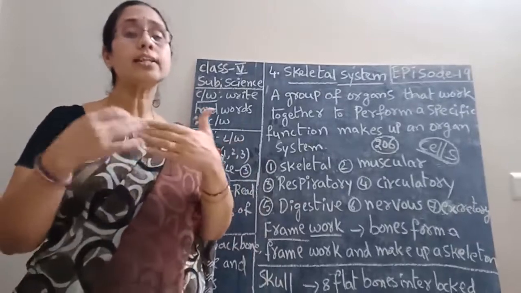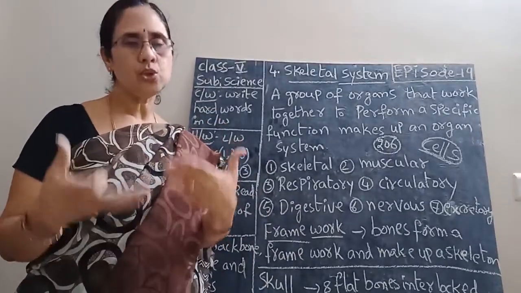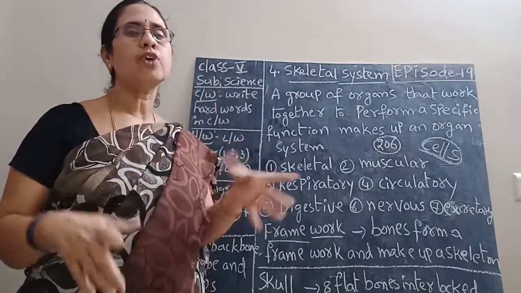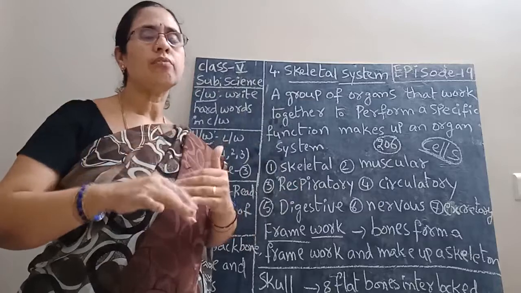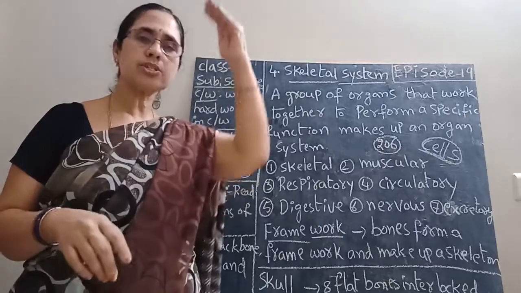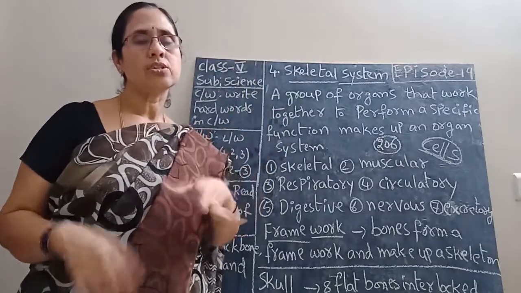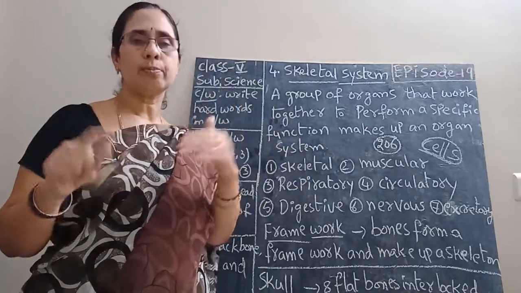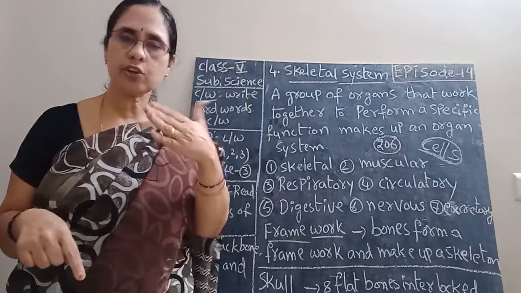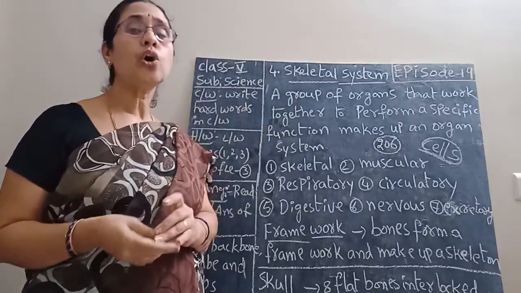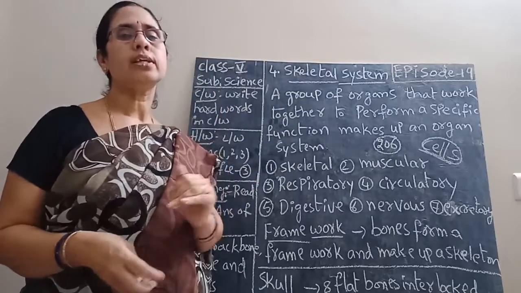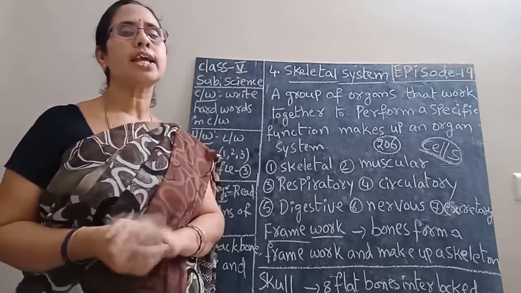What are the uses of this skeleton? The skeleton gives shape and support to our body. Some are tall, some are short. Why? Because inside the body, the skeleton is like that. Some are strong, some are short, some are bulky, some are thin. Because of the skeleton system only, the shape of a human being is formed. That is the first use of the skeleton system.